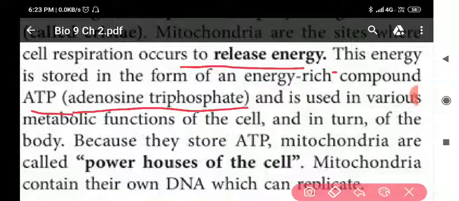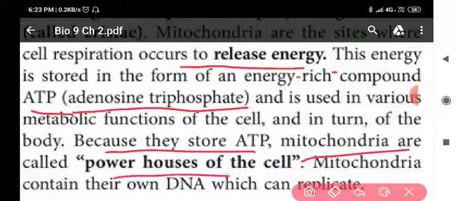The full form of ATP is adenosine triphosphate and it is used in various metabolic functions of the cell and in turn of the body. Because the mitochondria store ATP, they are known as the powerhouse of the cell. They store the energy in the form of ATP and they provide energy to each and every cell.